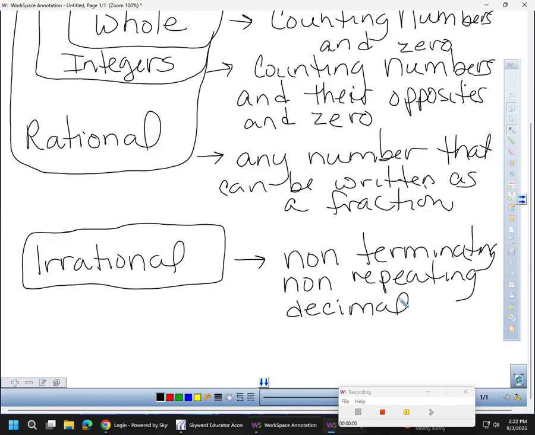So if I have 0.33333 repeating, that's not irrational, right? Yes. And then it goes 6, 2, 3. Yep, that's not irrational. Okay? Right. Exactly. It actually can make a fraction.